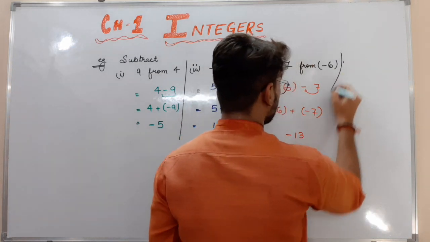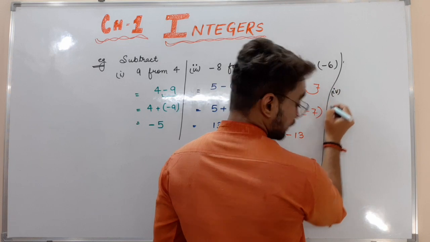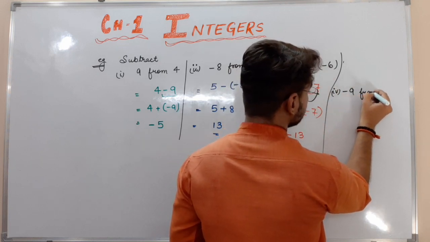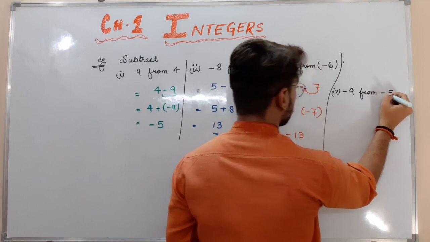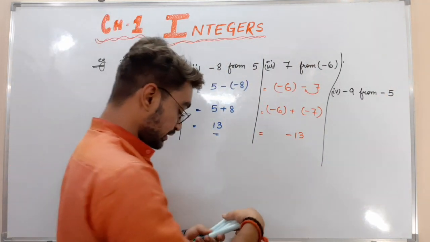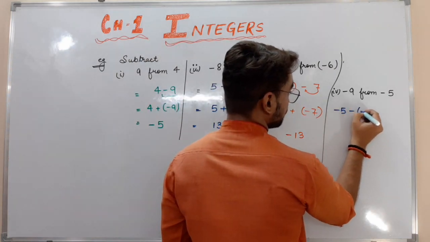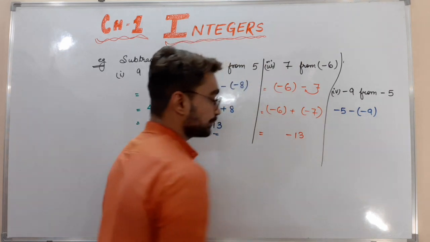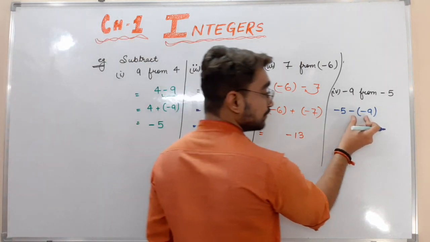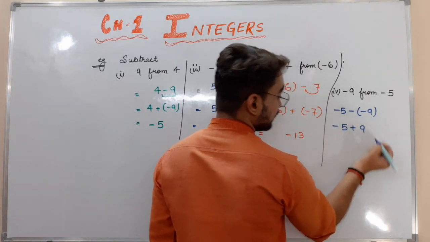Take one more example, the last example, the fourth. Minus 9 from minus 5. Minus 9 from minus 5. How to write it? Minus 5 minus 9, right? Minus 5 minus 9. If two negative symbols are coming together, it will become plus. Minus 5 plus 9.